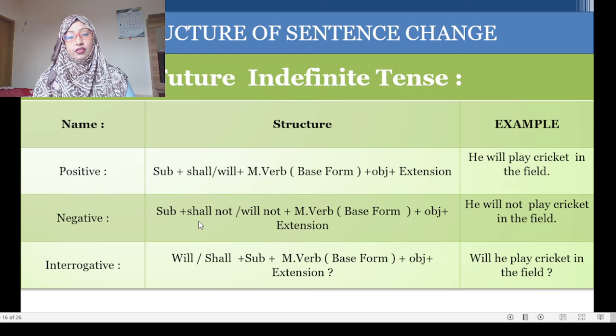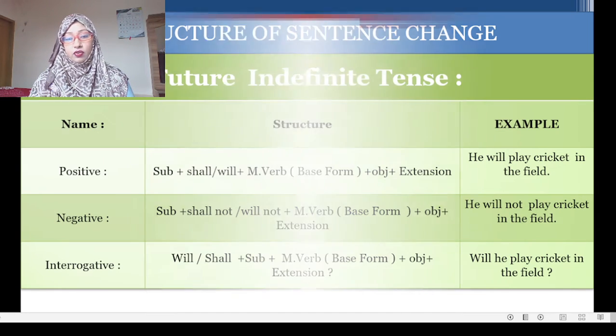into negative, then the structure will be subject plus shall not or will not or shan't or won't. The negative short form of shall not is shan't. Will not will be won't. He will not play cricket, or he won't play cricket in the field. And the interrogative sentence will be, will he play cricket in the field, or won't he play cricket in the field? Will not will be right or won't will be right.